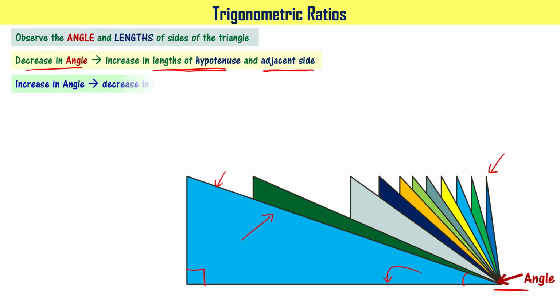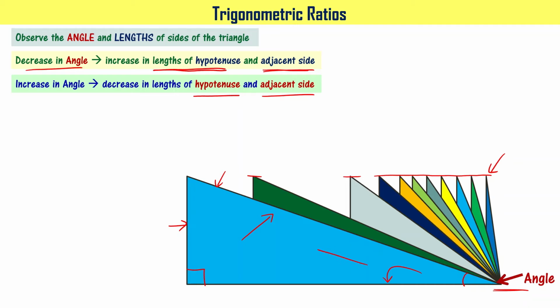In other words, I can say that as you increase the angle, the lengths of hypotenuse and adjacent side were decreasing, because this particular side of the triangle is the same, right? Because when you draw a line like this, the side opposite to the angle of interest is the opposite side, that was not changing, but the rest of the sides were changing, right? As you decrease the angle, their lengths were increasing. As you increase the angle, their lengths were decreasing. Got it?